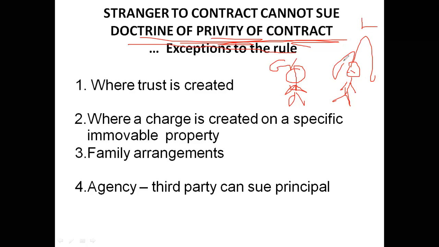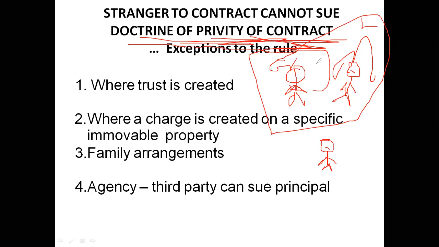Now if any incident happens, only these two who are involved in the contract can file a case in the court. But sometimes a stranger to the contract can also approach court. So this is what we mean by the doctrine of privity of contract. Privity of contract means only those persons who are involved in the contract can sue each other, can file a case against each other. Others do not have any role to play in the contract. A stranger to contract cannot sue.